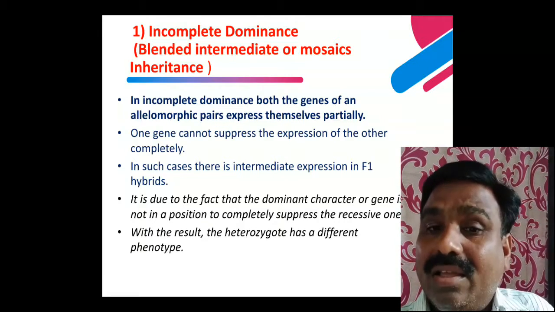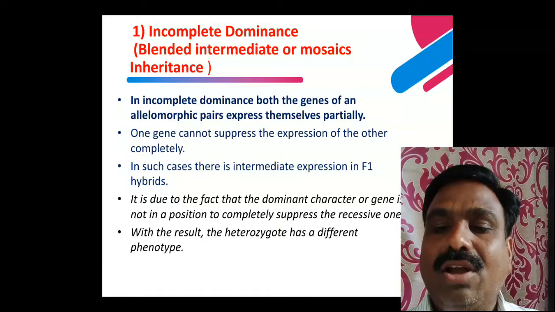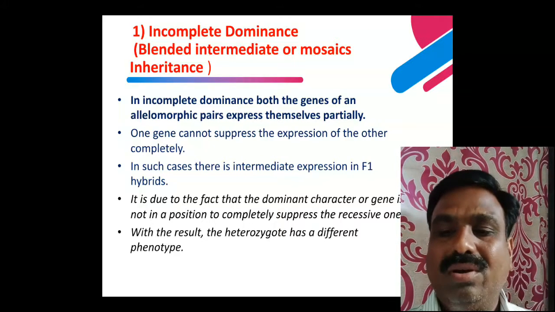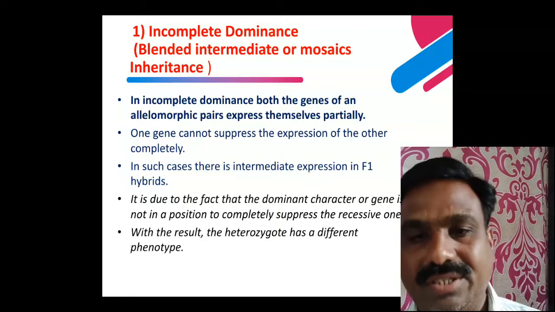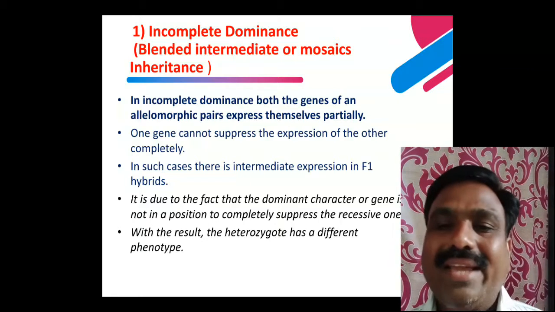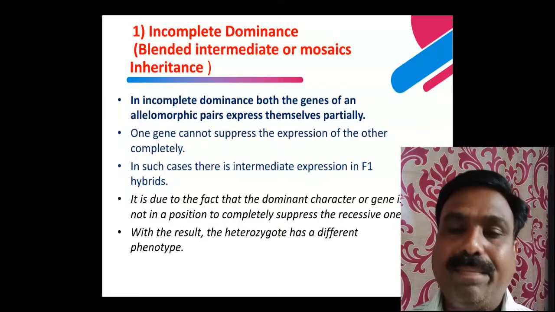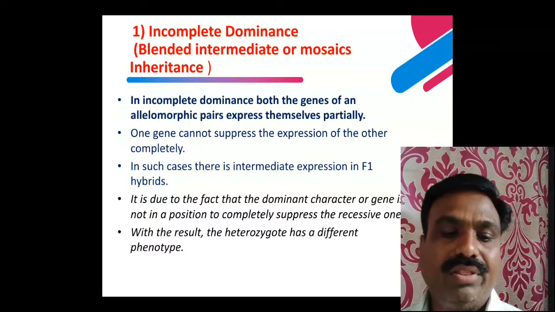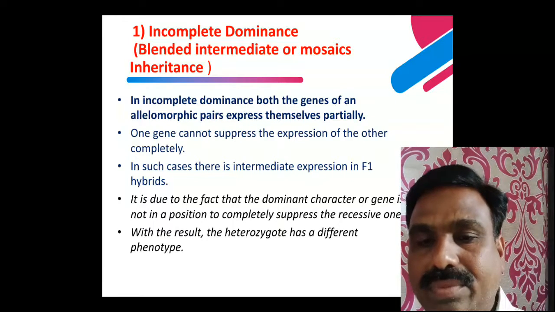This is because the dominant gene is not in a position to suppress the recessive gene completely, so the heterozygous has a different phenotype.